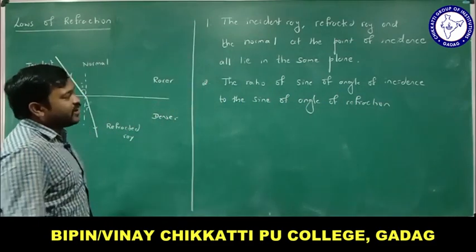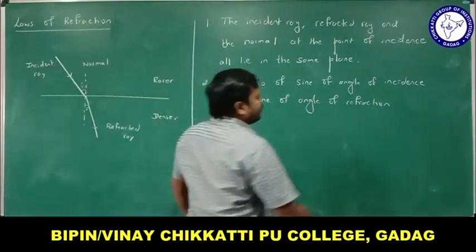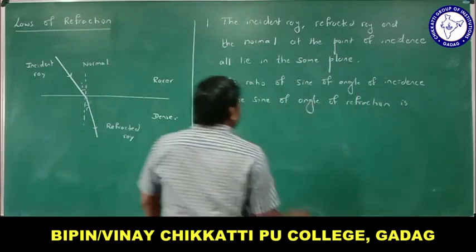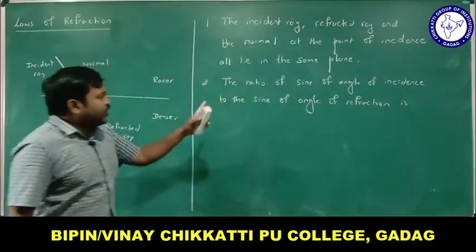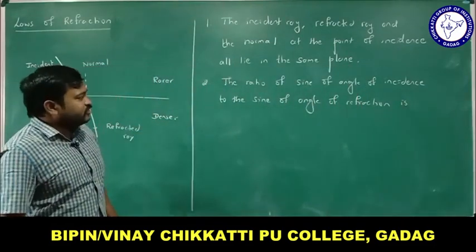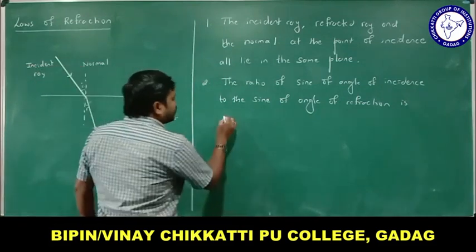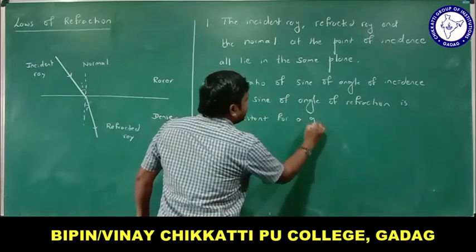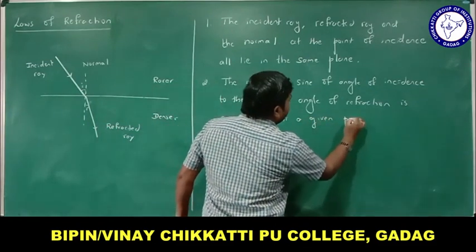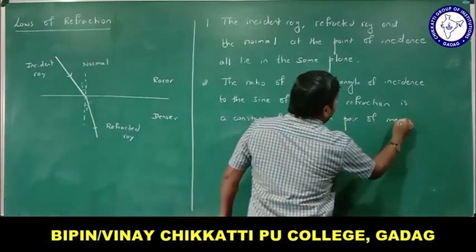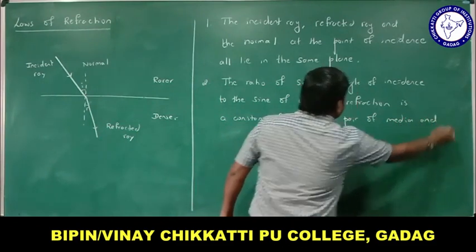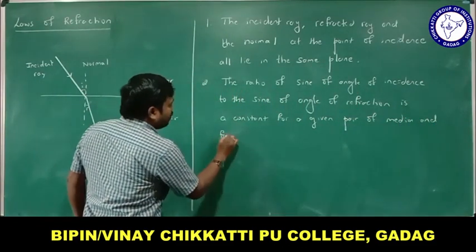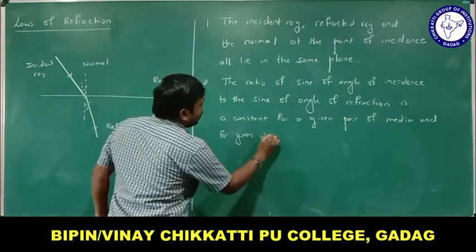The ratio of sine of angle of incidence to the sine of angle of refraction is always constant, right? It is a constant for a given pair of media and for a given wavelength of light.